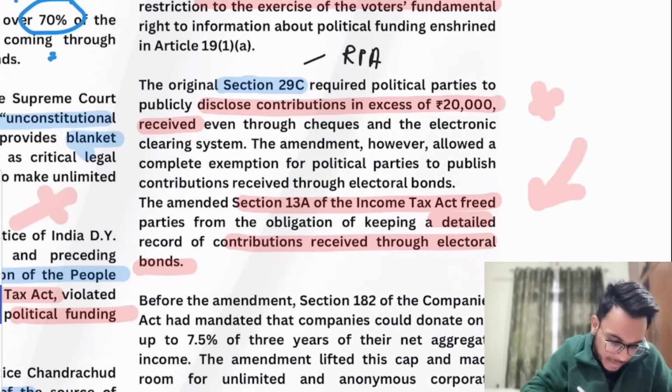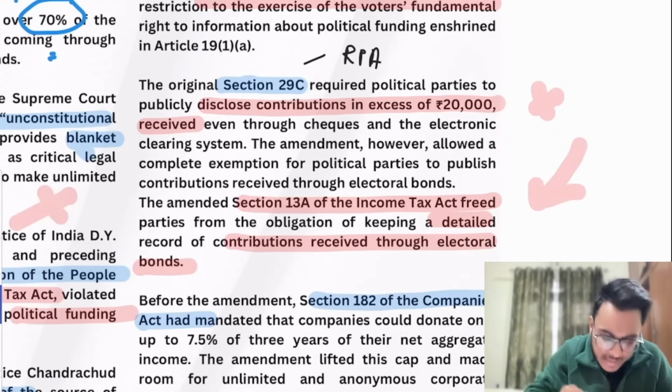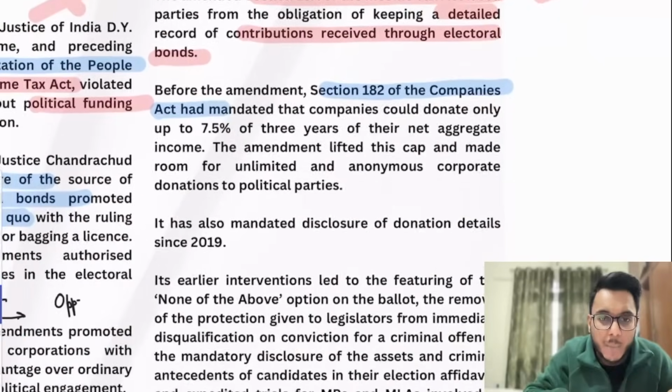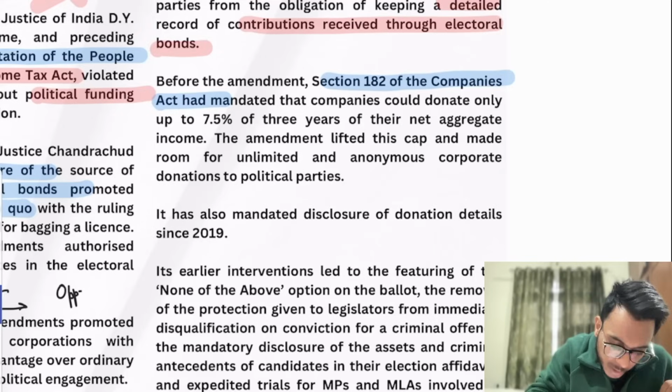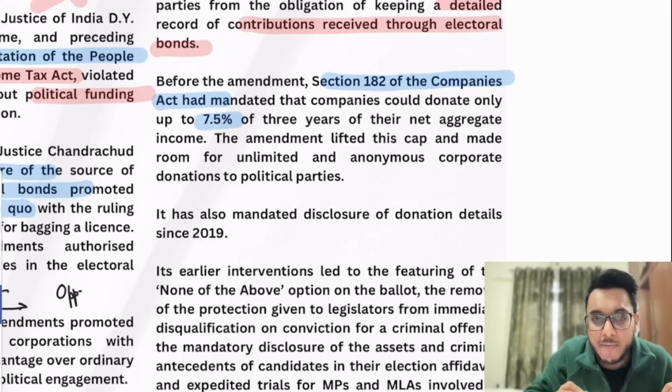Then next, section 182 of the Companies Act also got amended. Earlier there was a limit on how much profit a company can donate, and it was provided that they can donate a maximum of 7.5% of their 3 years of net aggregate income. So the last 3 years profit, 7.5% of that profit you can give.